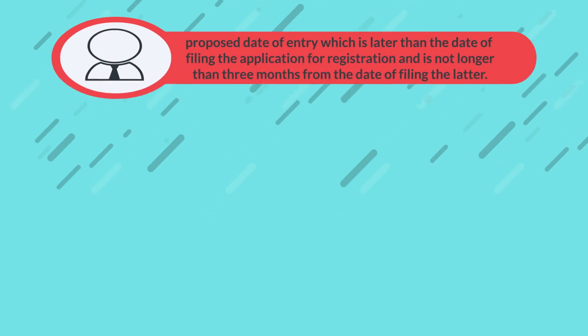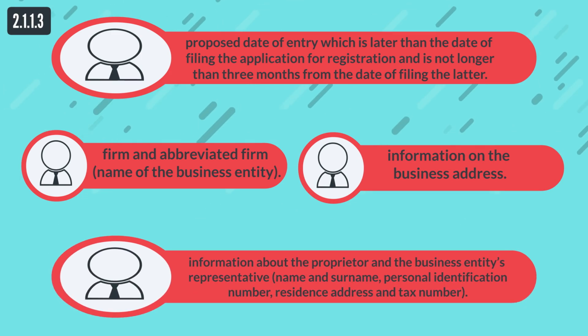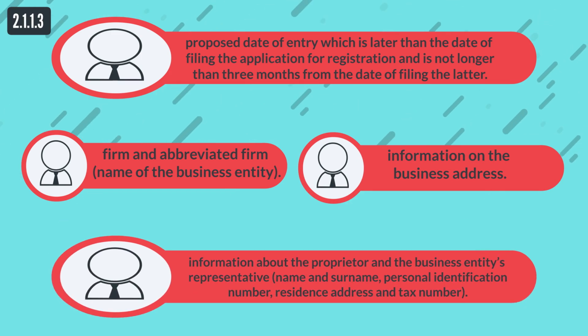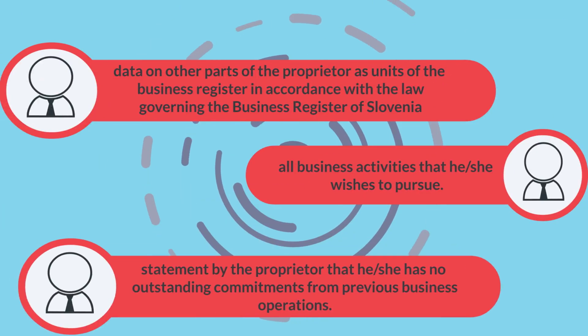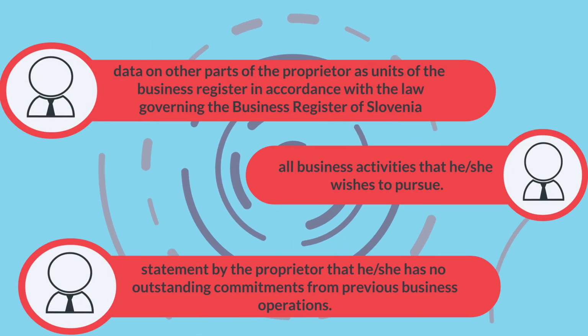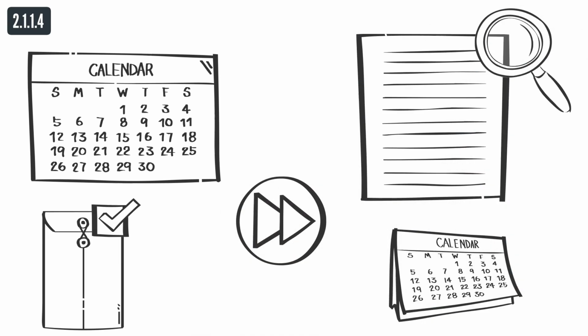In order to enter into the business register, the future sole proprietor must bring a valid personal identification document and a Slovenian tax number to one of the VEM points, and state the following. In case there are no specific requirements regarding the premises or business performance, and the future proprietor has provided all the necessary documentation and information, the entire procedure can be carried out at one of the VEM points in only 1 hour.